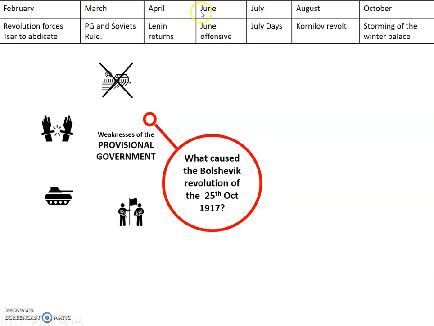And then, going back up here to the Kornilov Revolt, General Kornilov revolted, and the provisional government asked the Bolsheviks to help put the Kornilov Revolt down. In so doing, they armed the Bolsheviks, which was a big mistake because they used these arms to launch the October Revolution, and the Bolsheviks used this as a massive propaganda victory. They said they had saved Russia from a military dictatorship, and without them the provisional government would have failed to protect Russia. So the weaknesses of the provisional government are probably some of the biggest reasons for the October Revolution.